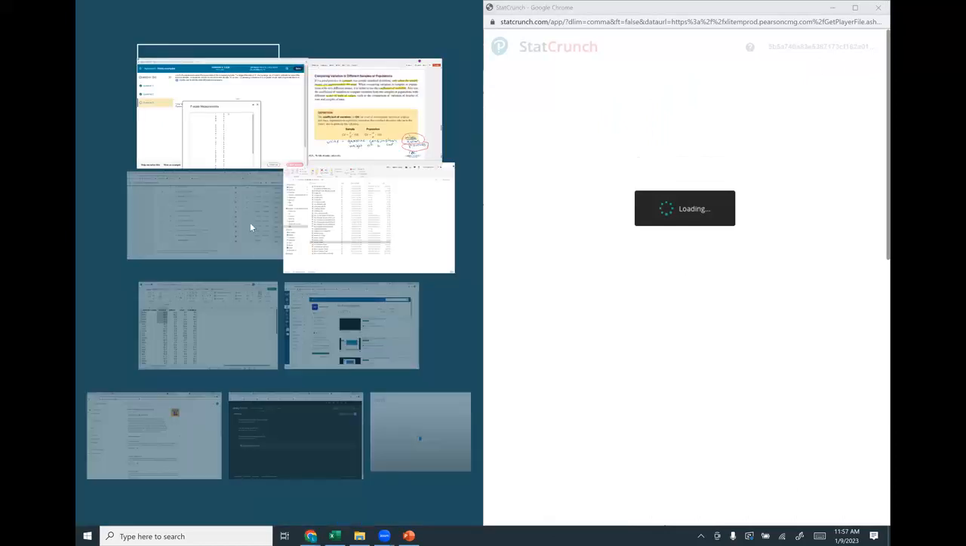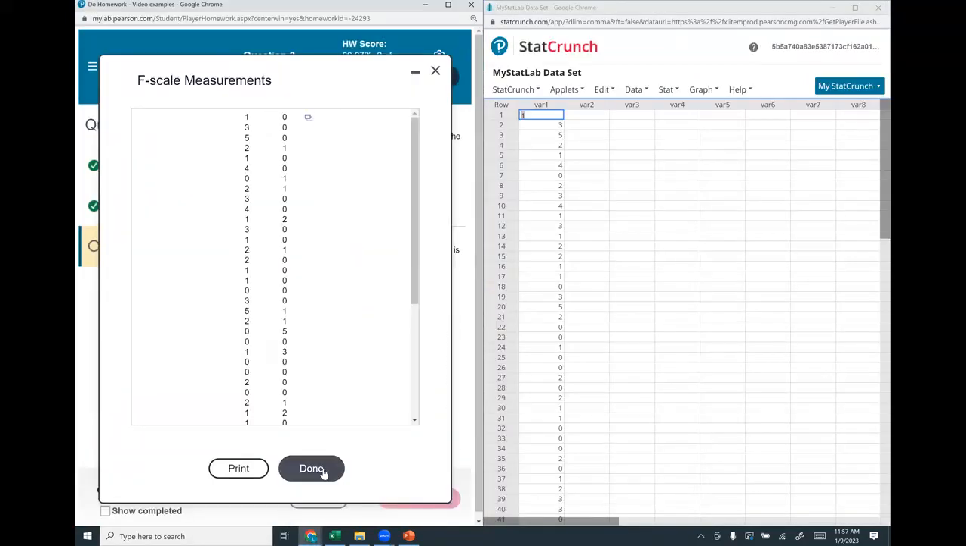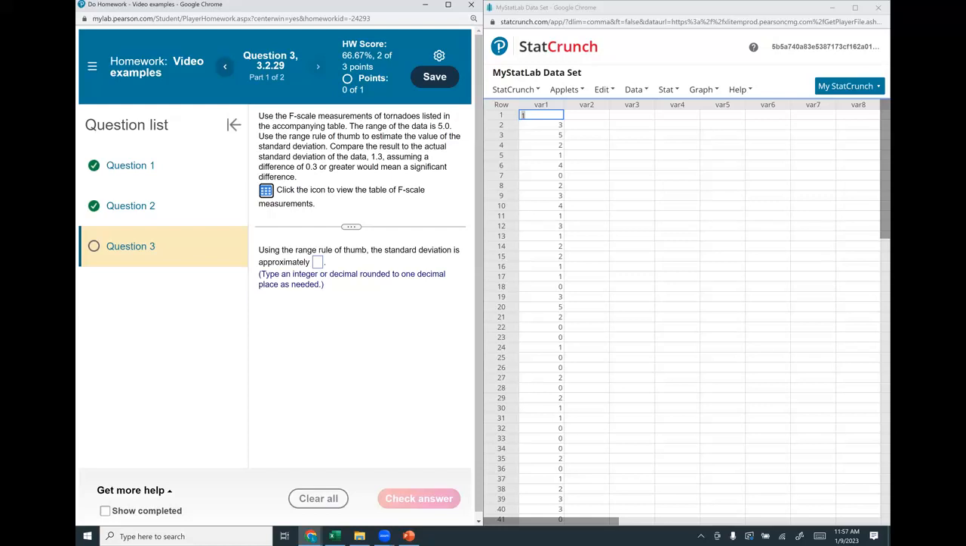Move that over here. And let me close this. So the rule of thumb, hold on, let me get my pen. So the rule of thumb, we want to find the range. So S is approximately the range divided by 4. Okay. And notice how hard it is really to find the range because we have so many numbers. Like we don't want to look through all these numbers, do we?